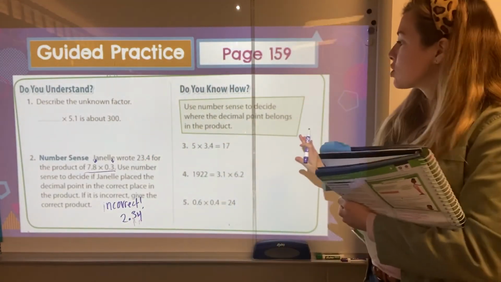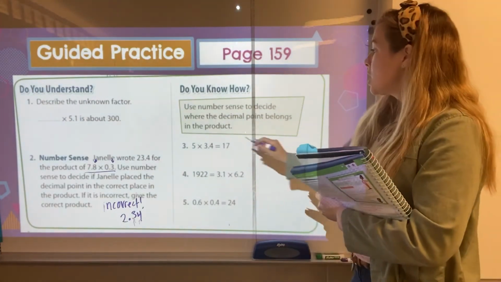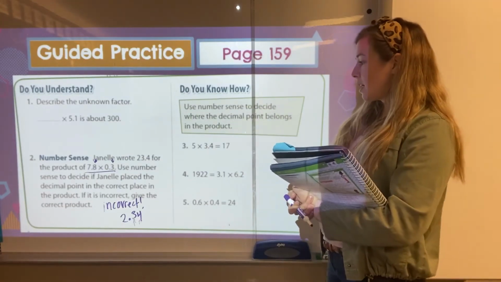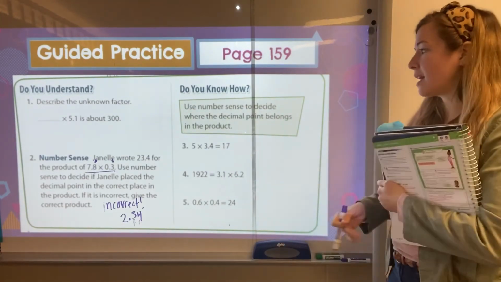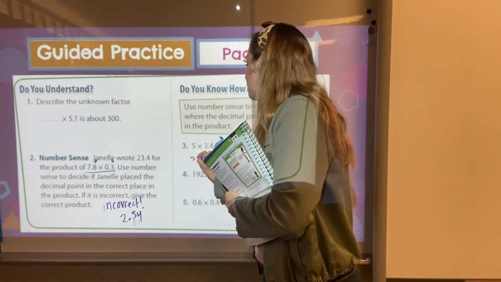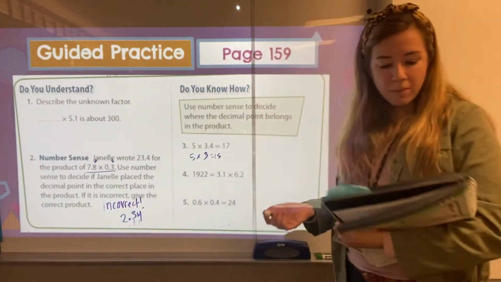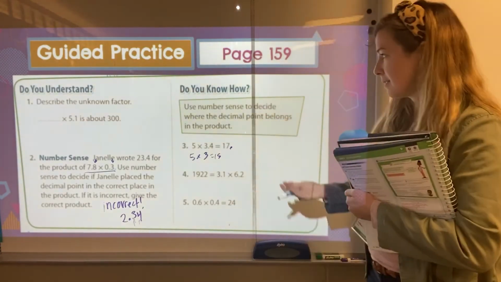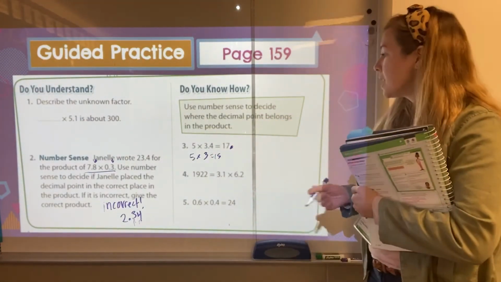Okie dokie. Let's try 1 or 2 over here, and then I will give you one to try on your own. 5 times 3 4/10 equals, we've got a 1 and a 7, and we're trying to decide where to place it. So if I did 5 times about 3, so I'm using a little bit of rounding, my answer would be 15. So my decimal point here is going to go after the 7. Yeah, I think we can just put it in there. There we go, after the 7.